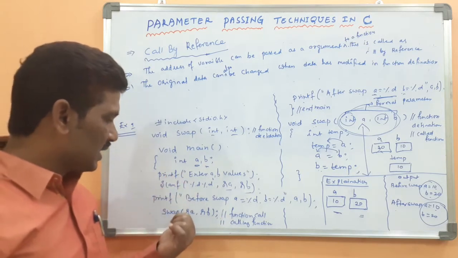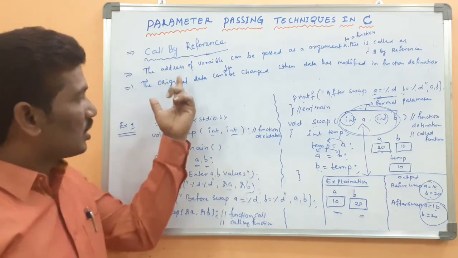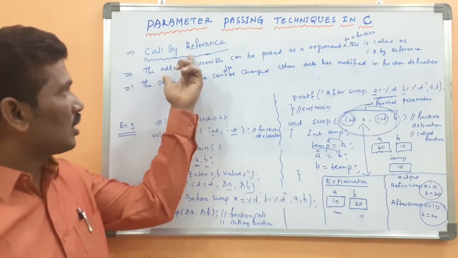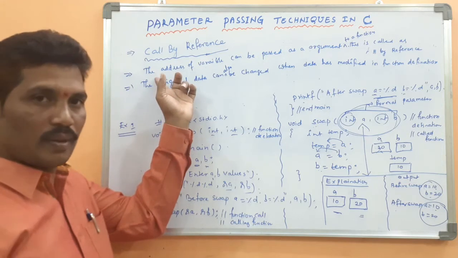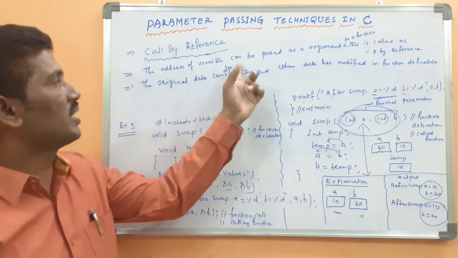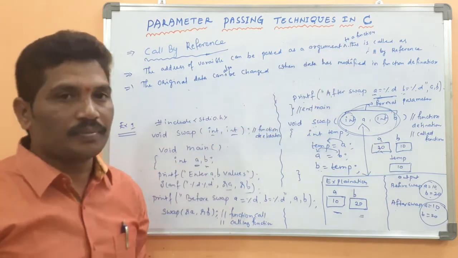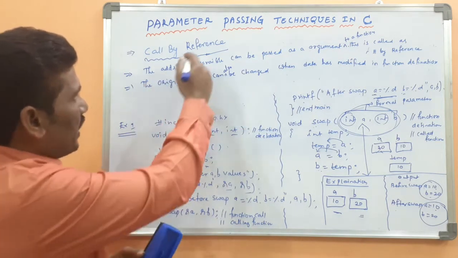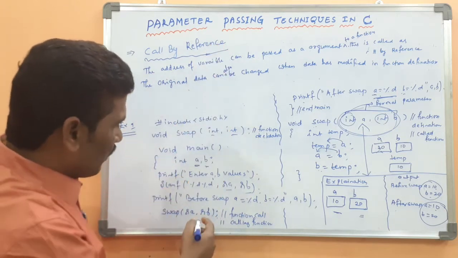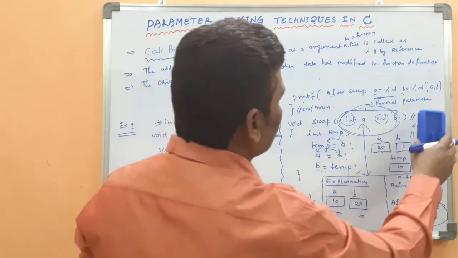Previously the A, B values were passed to a function. At this time, because we are talking about the call by reference concept, the address of a variable is passed as an argument to a function. That concept is called call by reference. This is the calling function, and the statement is the same.